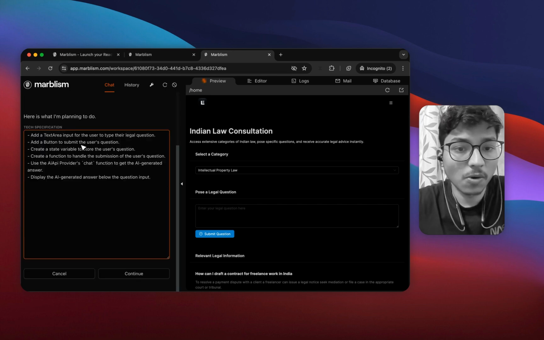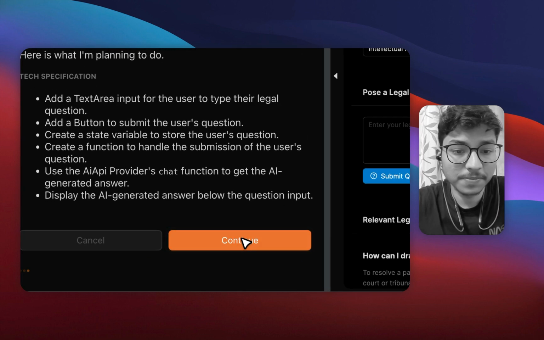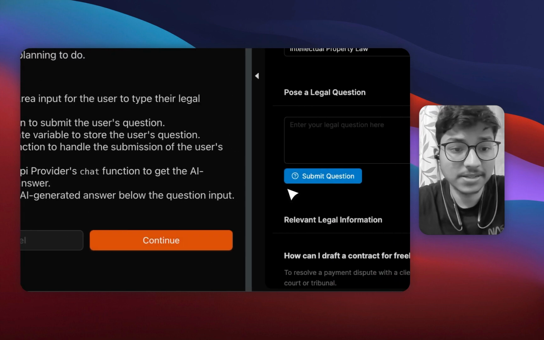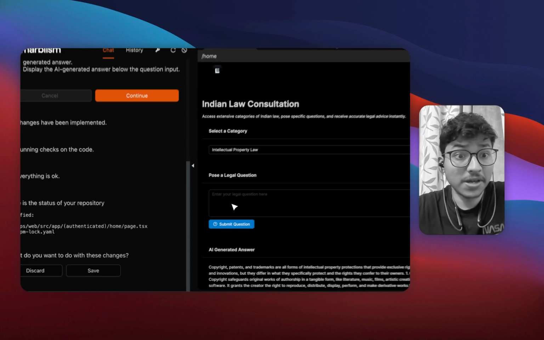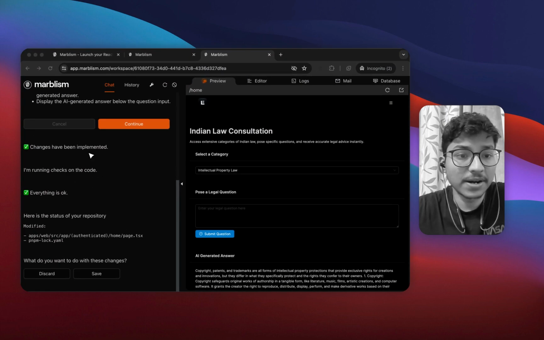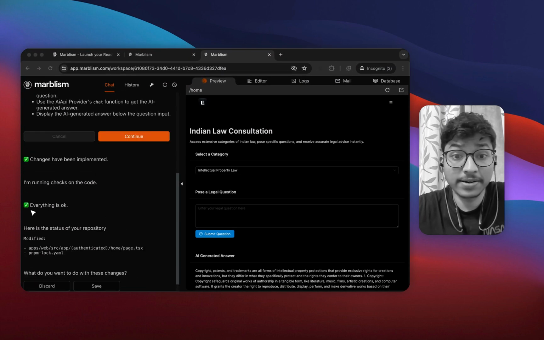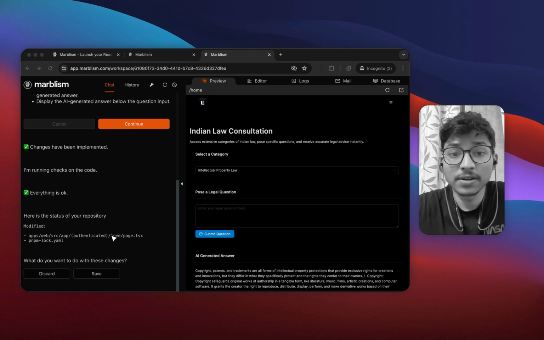Okay, so it's telling me what all the changes it is going to do. Let's just click continue. It's loading, let's see. Okay, so I tried it out. It's working, guys. So it has done all the changes. It ran the check through the code and everything is good. So here's all the changes it has done.